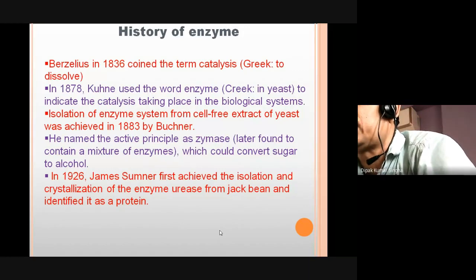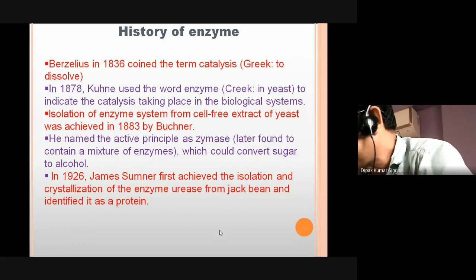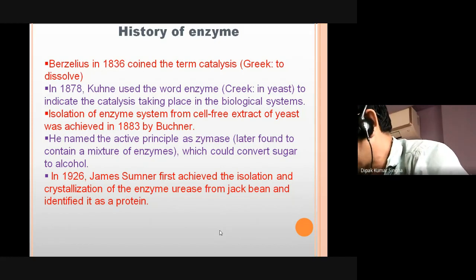In 1926, James Sumner first achieved the isolation and crystallization of the enzyme urease from jack beans and identified it as a protein. Okay, this is the short story. James Sumner also received the Nobel Prize in 1946, and he was the first to crystallize the enzyme urease.